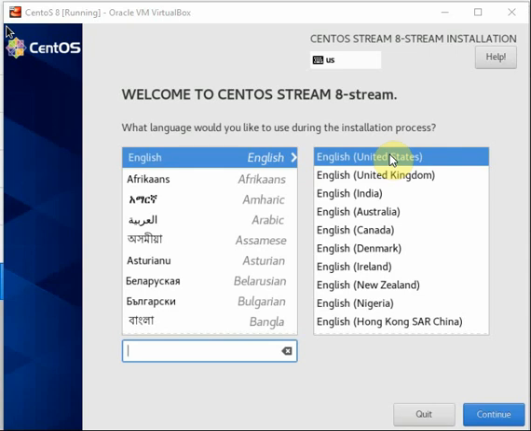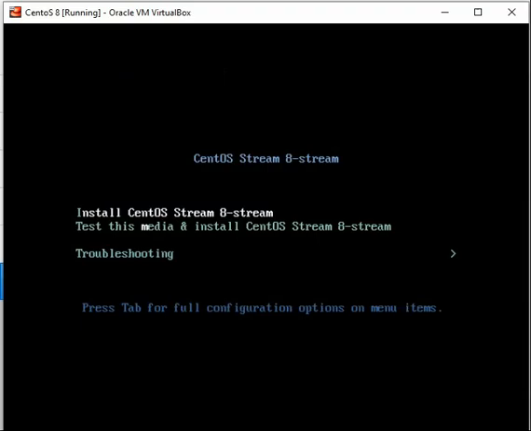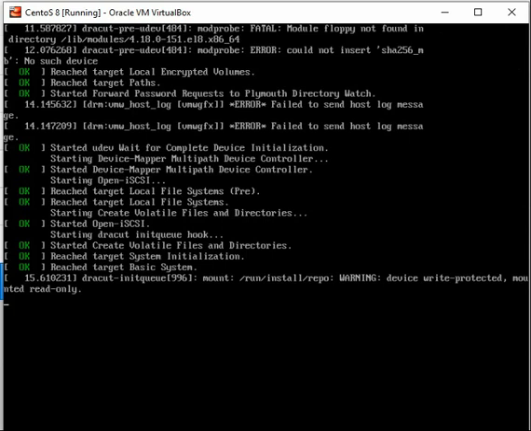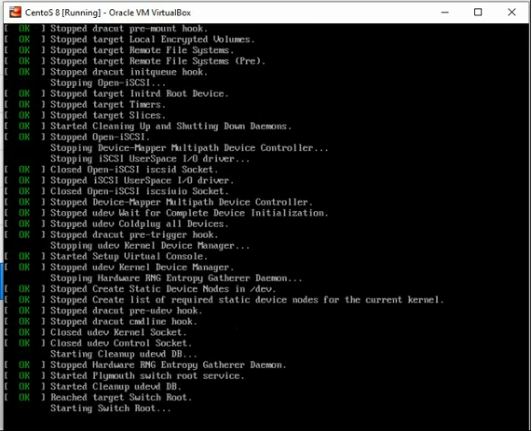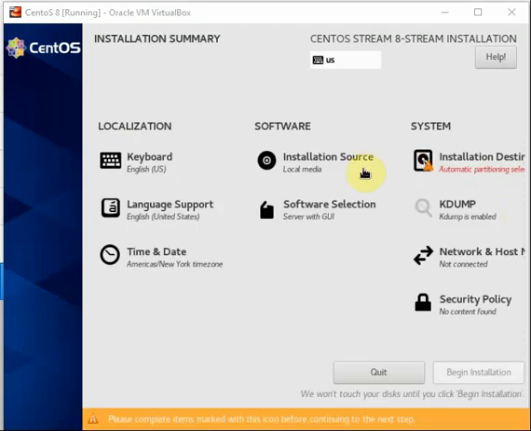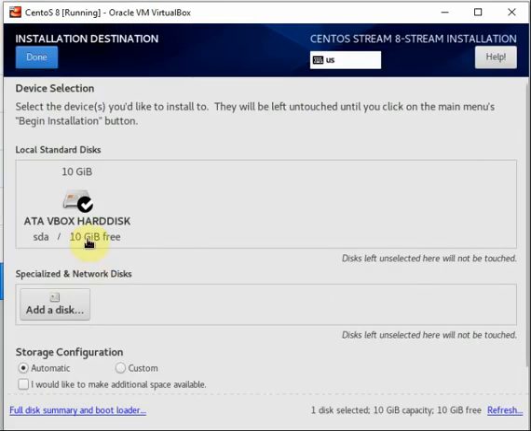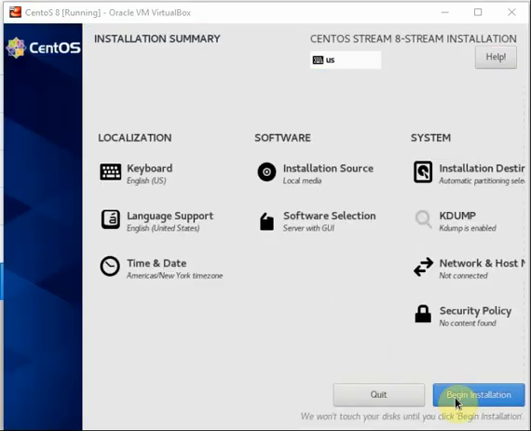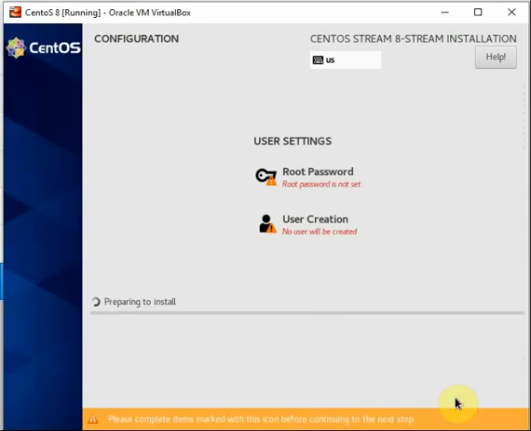Select the language, English is okay, continue. Installation destination, it's okay, done. After selecting the hard disk, begin installation.